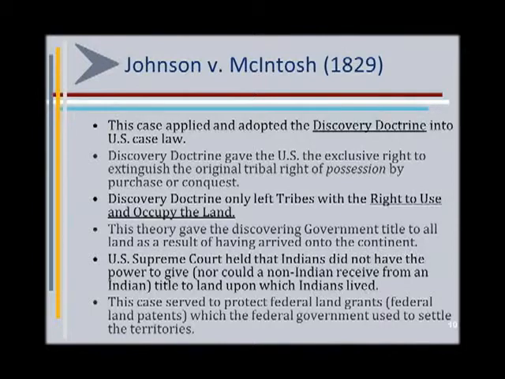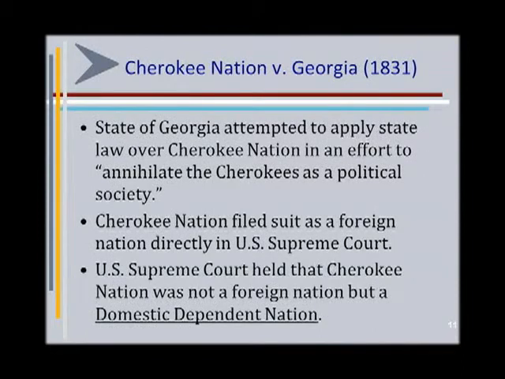Cherokee Nation v. Georgia, 1831, the second of the Marshall Trilogy cases. The state of Georgia gained land when it entered the Union, and it soon discovered that a large portion of Georgia territories were actually Cherokee Nation territories, in which the state had no authority. So the state of Georgia attempted to apply state law over the Cherokee Nation in order to annihilate the Cherokees as a political society. The Cherokee Nation immediately filed suit under the U.S. Constitution's foreign nation provision, which allows a foreign nation to go directly to the Supreme Court to hear a matter. This provision is often used by states filing matters against each other.